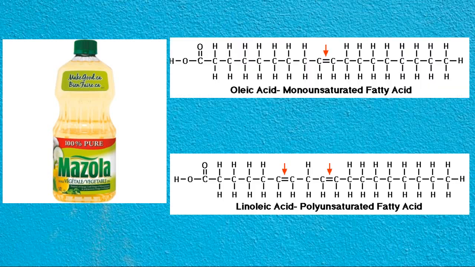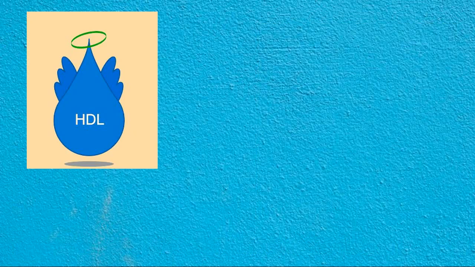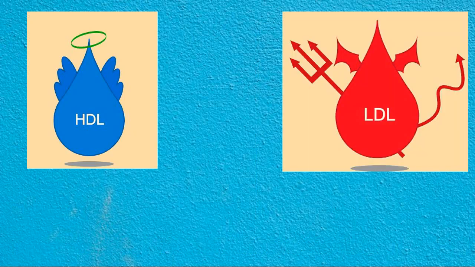Oils mostly contain polyunsaturated and monounsaturated fatty acids, but you must remember that oils also play a major part in controlling the cholesterol level in our human blood. There are two types of lipoproteins which are necessary to know. Those are high density lipoprotein and low density lipoprotein.